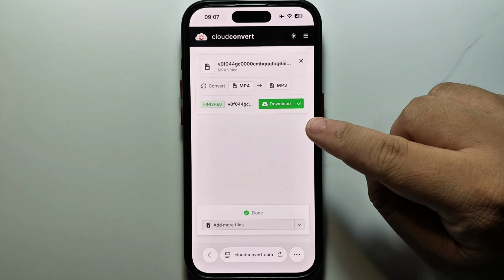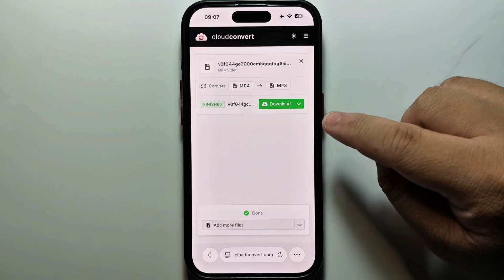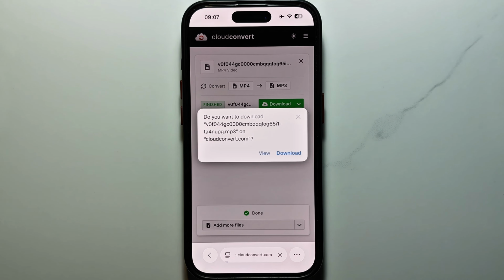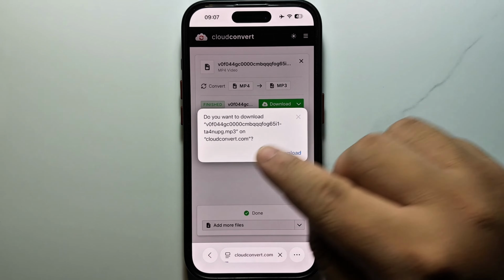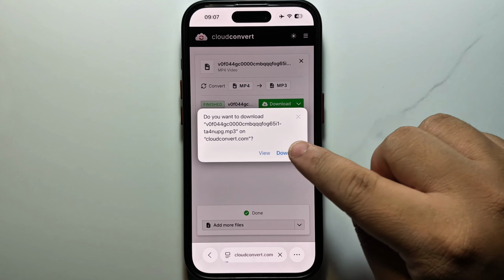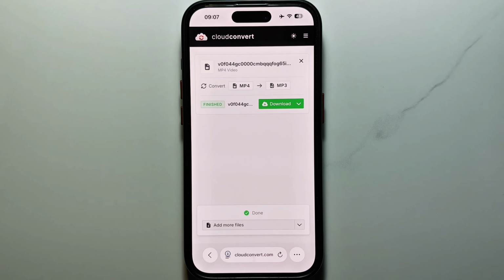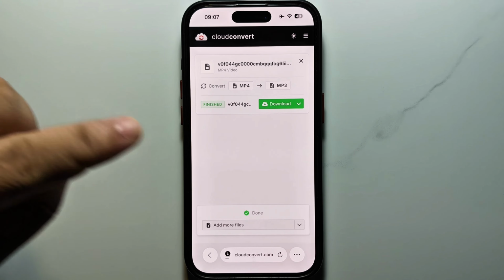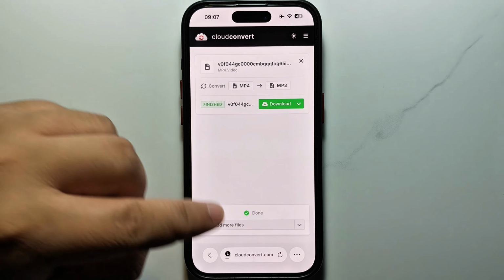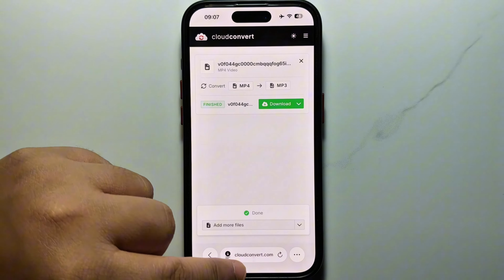Next step, click on Download. Download this music to your computer. Do you want to download? Download this step, you click on Download. So I downloaded this MP3 to my computer. Next step, you get out.